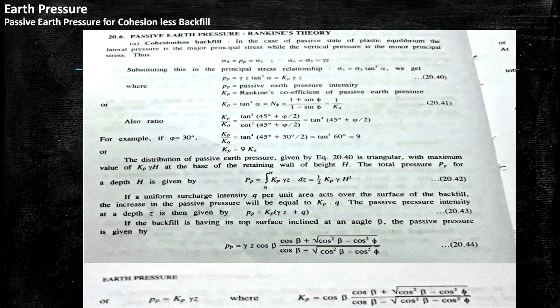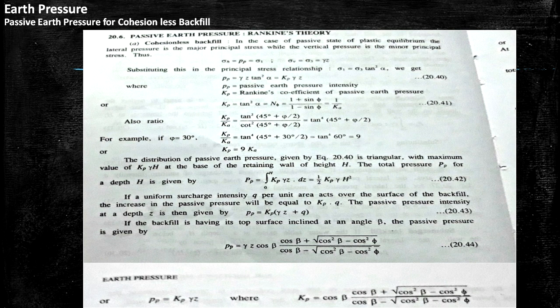So the ratio is Kp by Ka equal to tan square (45 degree plus phi by 2) by cot square (45 degree plus phi by 2), equal to tan to the power 4 (45 degree plus phi by 2). For example, if we put theta equal to phi equal to 30 degree, then Kp by Ka equal to tan to the power 4 (45 plus 30 by 2) equal to tan to the power 4 (60 degree) equal to 9. So Kp equal to 9 Ka.